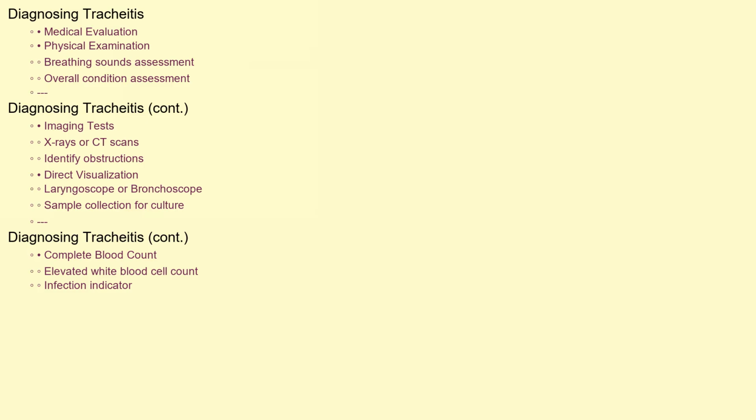Diagnosing tracheitis involves a thorough medical evaluation. A physical examination is essential, where the doctor will listen to the patient's breathing sounds and assess their overall condition. Imaging tests, such as X-rays or CT scans of the neck and chest, can help visualize the trachea and identify any obstructions. A definitive diagnosis often requires a direct visualization of the trachea using a laryngoscope or bronchoscope. This procedure allows the doctor to directly inspect the airway and collect samples for culture to identify the specific infectious agent. A complete blood count may also reveal elevated white blood cell counts, indicating an infection.